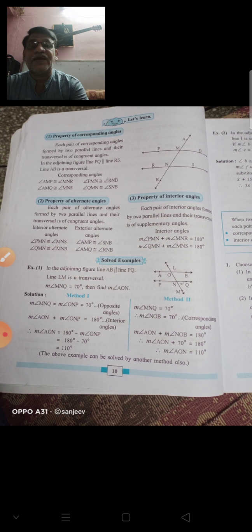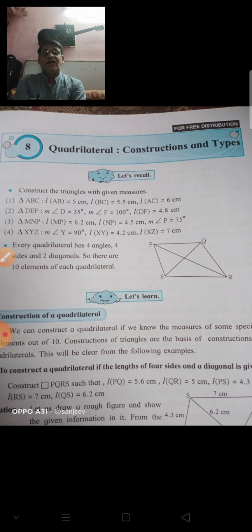Okay, now after that, see, there are some properties of the different quadrilaterals. I will explain those properties in short. Square, the first property is square. Now what is a square? When all sides are equal and each angle is 90, then that quadrilateral is said to be a square.